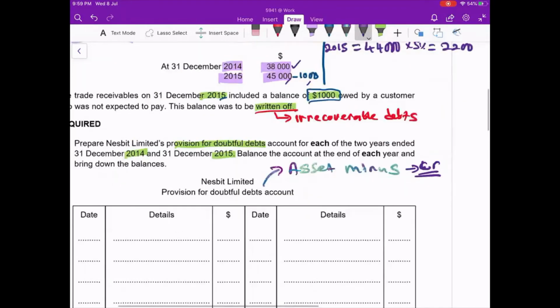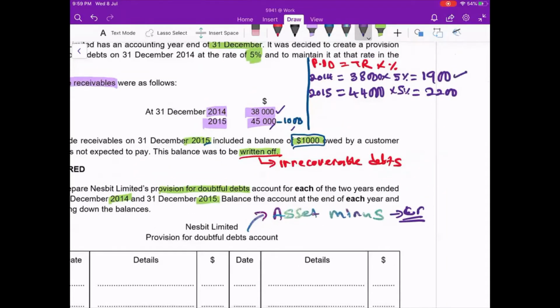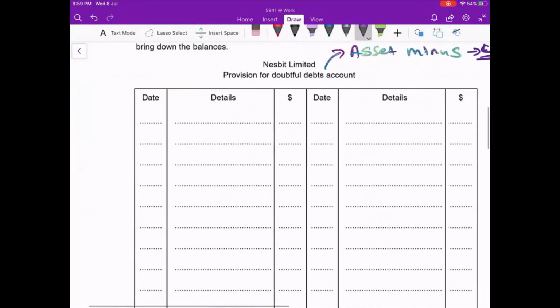So whenever there's a first year of provision for doubtful debt, 1,900, I record in the credit side. I write the date first, 2014, on December 31st, we write here 1,900. And then the detail here will be income statement. Okay, that's it for this year.